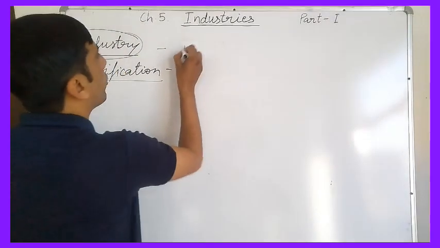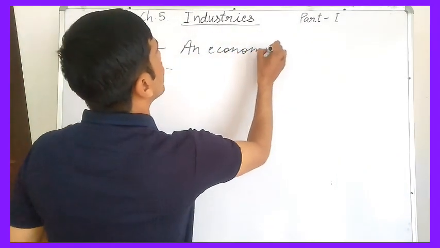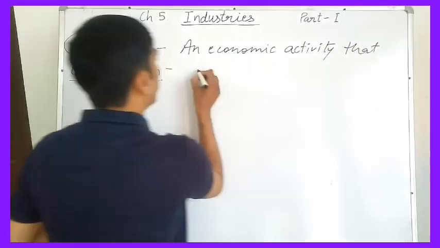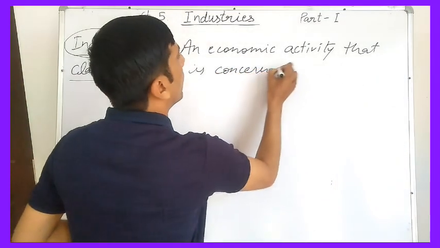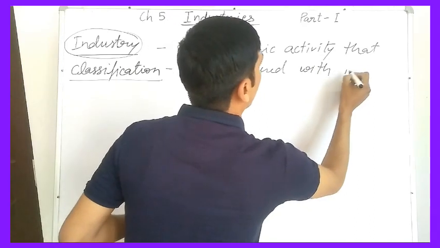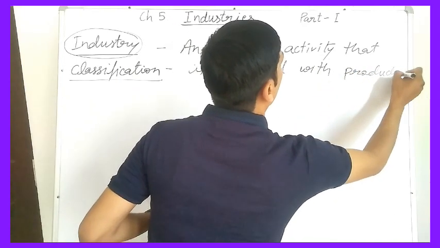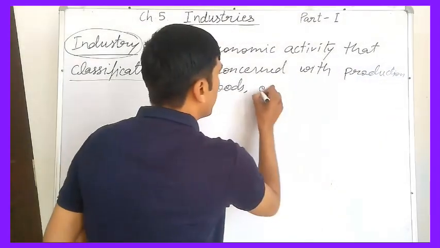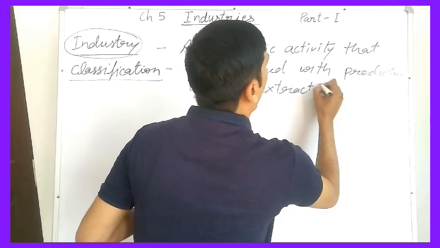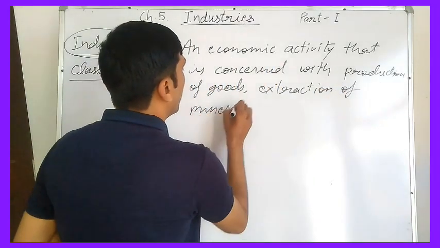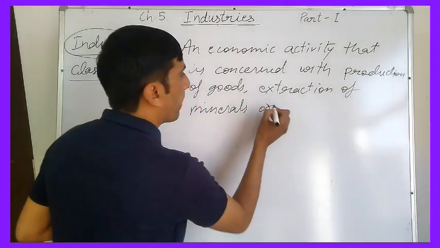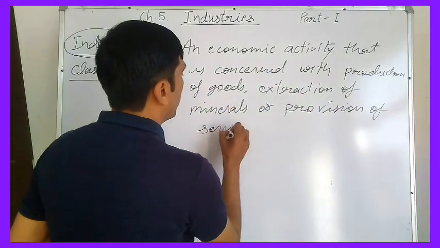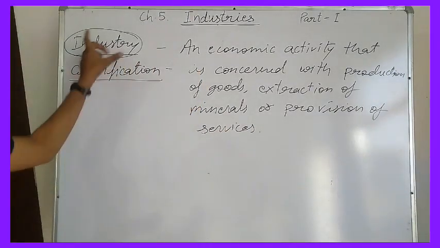Industry is an economic activity that is concerned with production of goods, extraction of minerals, or provision of services. That is called industry.